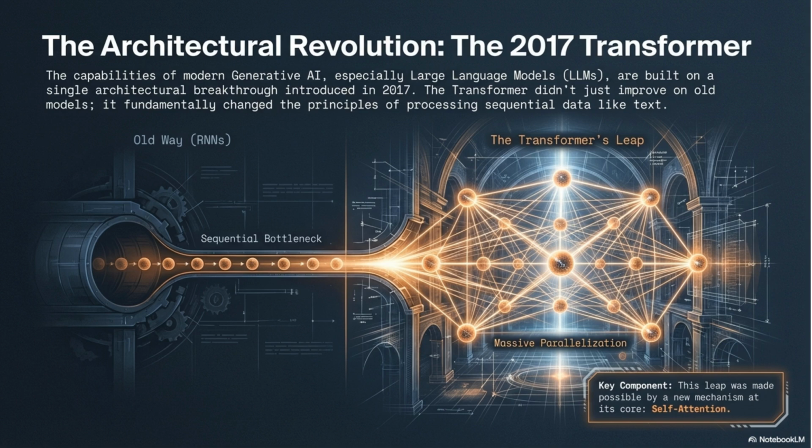Unlike older recurrent neural networks, which suffered from a sequential bottleneck, the transformer introduced massive parallelization, fundamentally changing how sequential data like text is processed. This leap was made possible by its core component, self-attention.